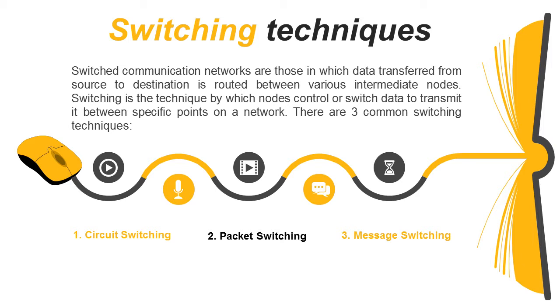Switching is the technique by which nodes control or switch data to transmit it between specific points on a network. There are three common switching techniques: circuit switching, packet switching, and message switching, and our topic is message switching.